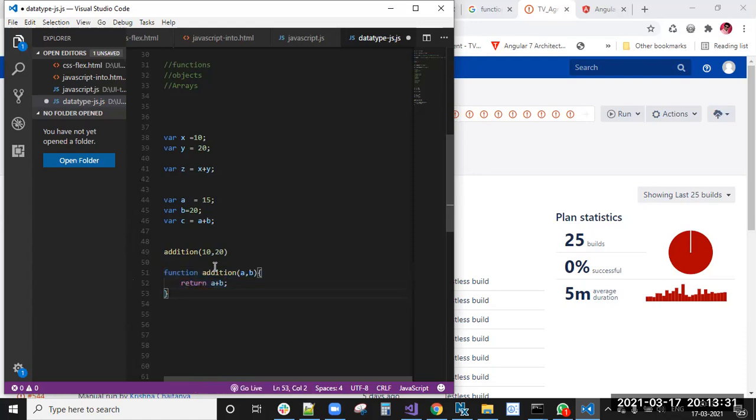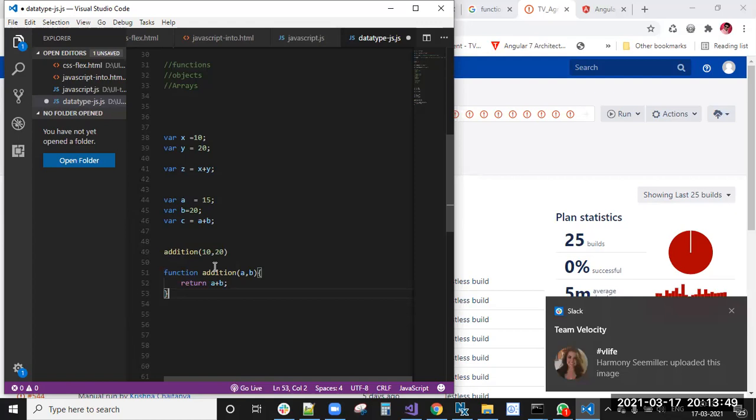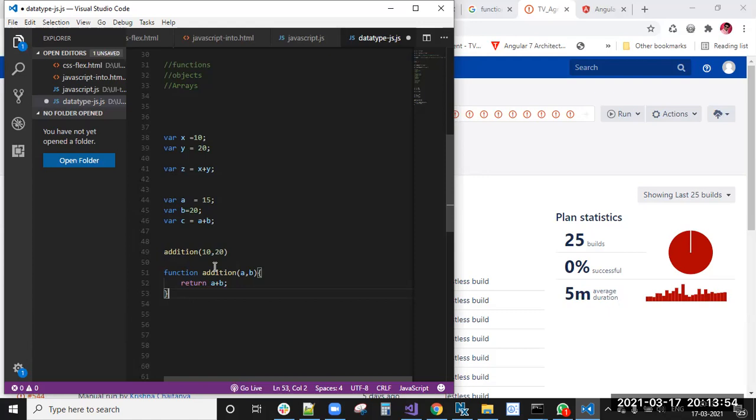In JavaScript, functions need to be called. Without calling, the function won't execute. So remember this: we need to call or invoke the function. Call and invoke are the same. In how many ways can we invoke a function? Like this, we call the function, and if parameters are there, we can pass them. If the parameters are not there, you don't need to pass anything.